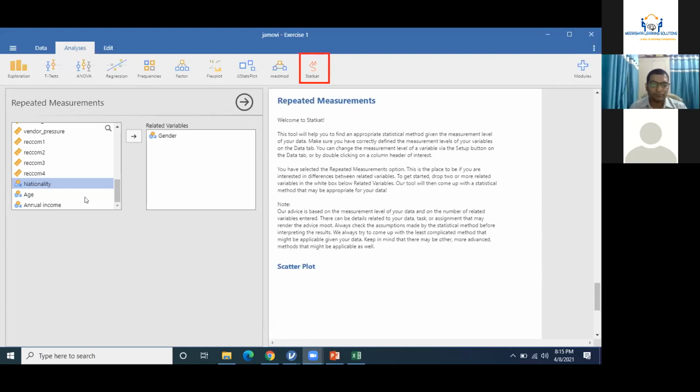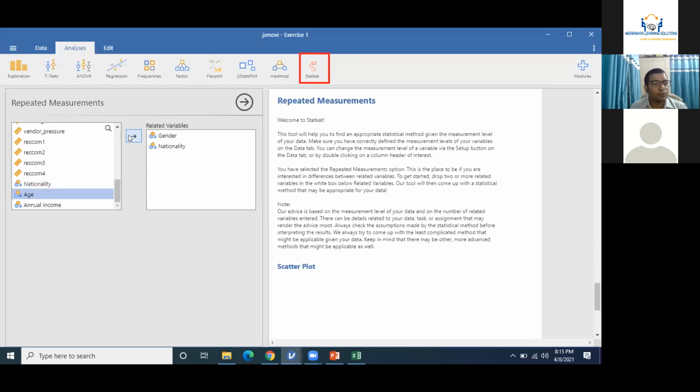If we do not do that, still will it be giving us these options or different options? There might be different options because this has to look at the type of data, not only the data categories. For nominal data, there is a different classification. For scale data, there is a different test. So if you consider this taste as nominal data or maybe ordinal data, probably this will give you some different result.